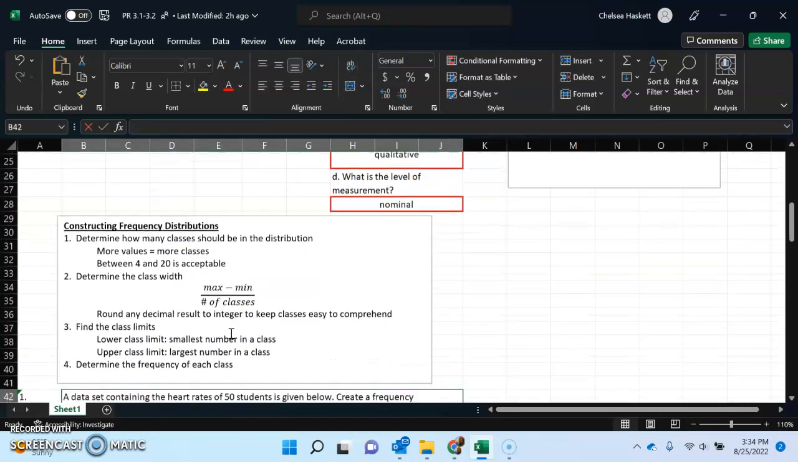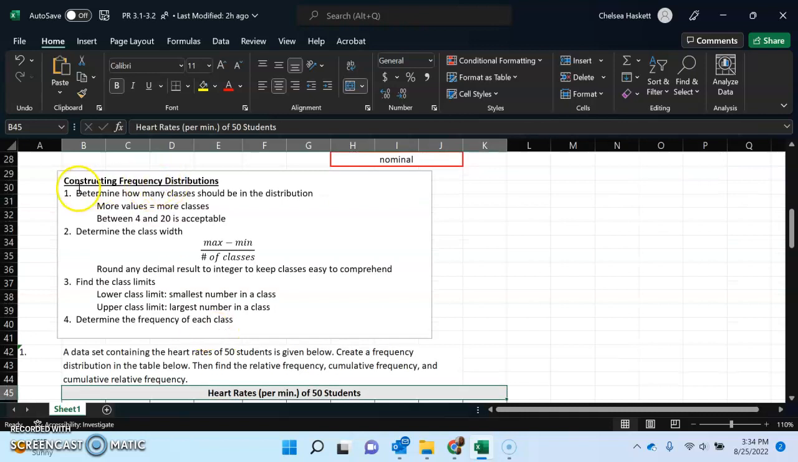All right, now if we're constructing our own frequency distribution, number one, we would determine how many classes we would like. So how many breakups, how many different categories would we like. Step 2, determine the class width. You take your maximum value minus your minimum over the number of classes. Round any decimal result to an integer to keep classes easy to comprehend. And you're going to want to round up on that.